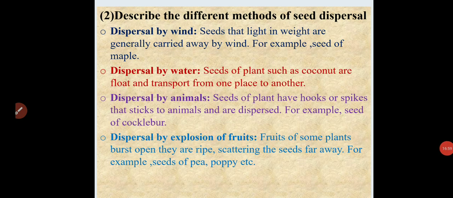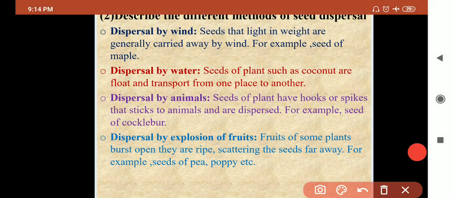Now question number 2, describe the different methods of seed dispersal. Okay, first, what is meant by dispersal? The scattering of the seed from the parent plant is called dispersal. Seeds are carried far away from the parent plant. Scattered away, that is called dispersal.